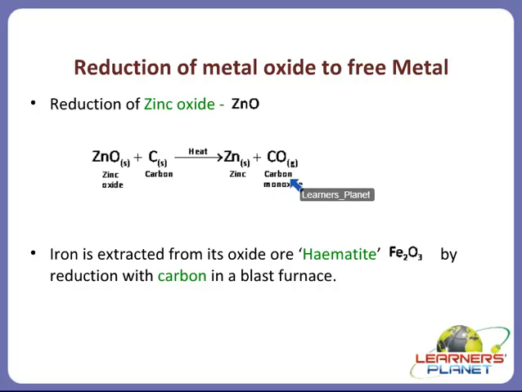Okay children? So this is the method for the reduction of less reactive metals like zinc, lead, tin, copper by carbon. As I have told you previously, iron is extracted from its oxide ore, that is hematite, Fe2O3, by reduction with carbon in a blast furnace. Okay, so the reaction with carbon is carried out in a blast furnace. Right children, you don't need to go into deep details of this blast furnace. You just remember the process.